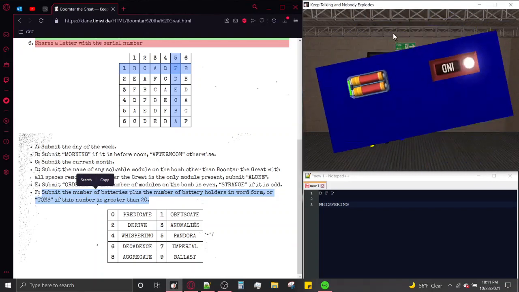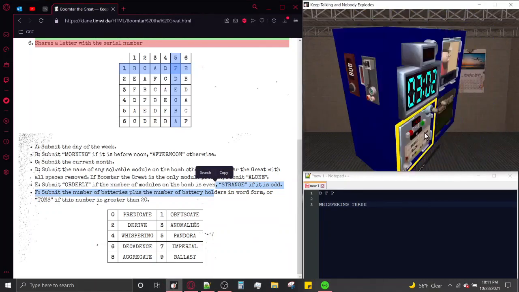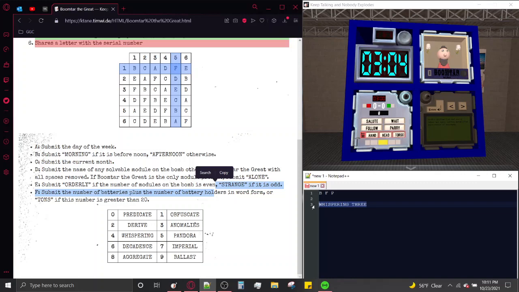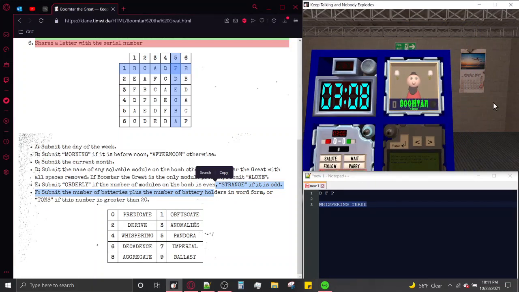Okay, so we have 2 batteries and 1 holder. 2 plus 1 is 3. So once we copy this, and let Boomtar read our mind, the module should solve. Boomtar is pleased. Thank you, Boomtar. That is it for this tutorial, and have a nice day.